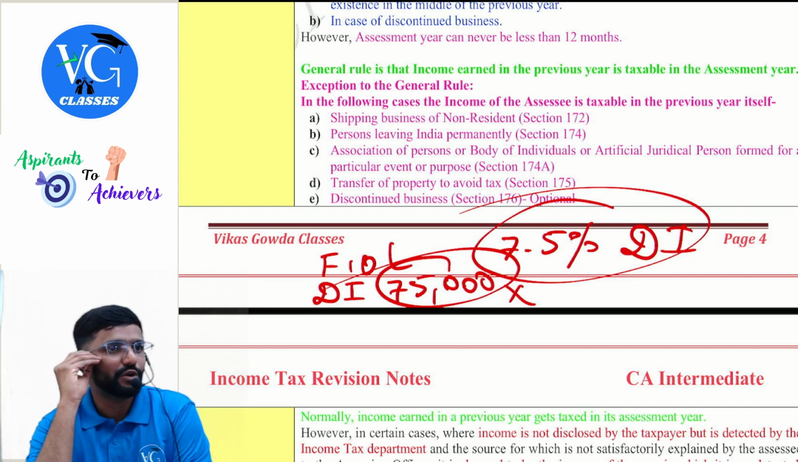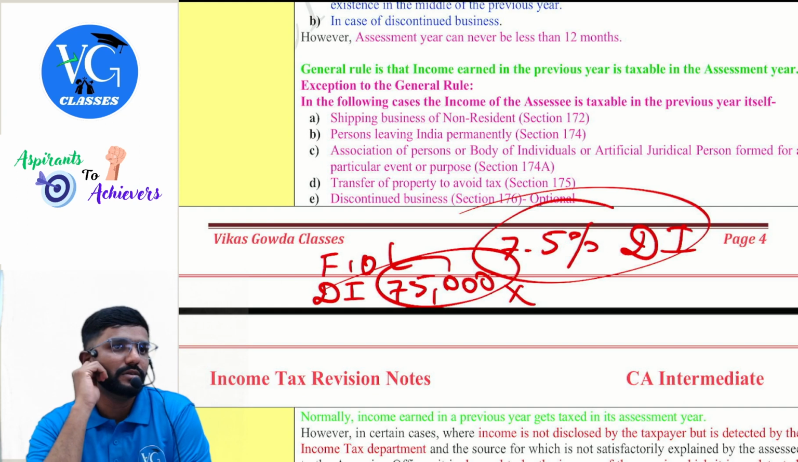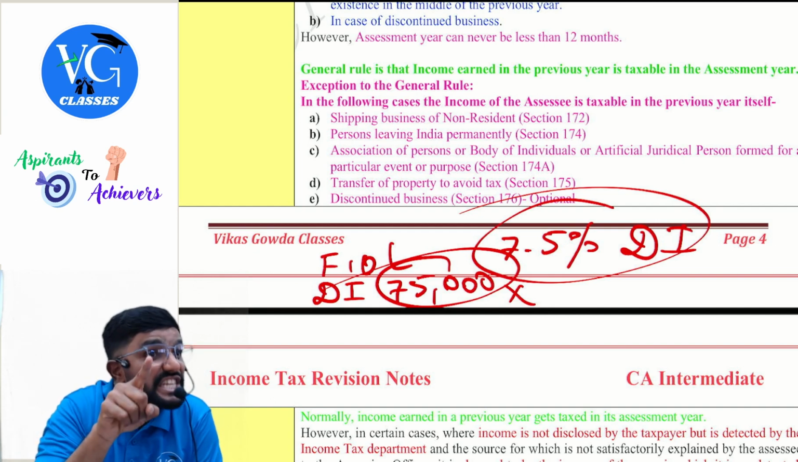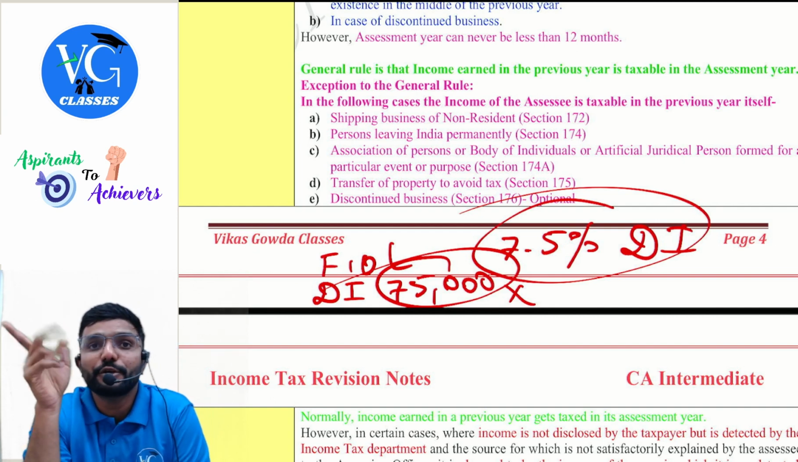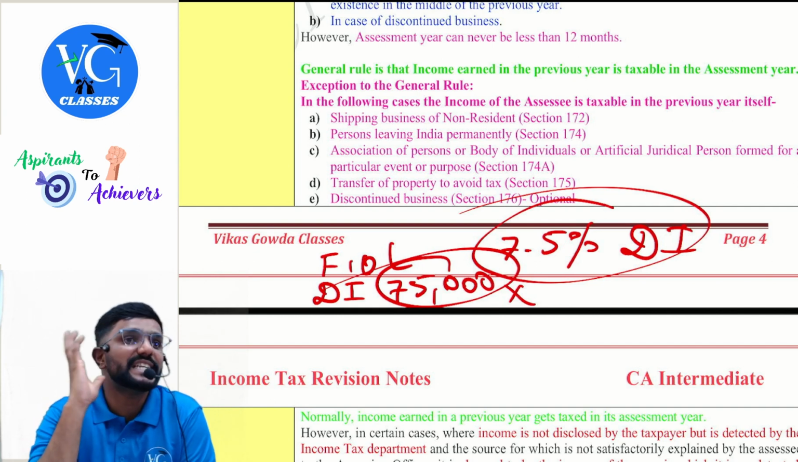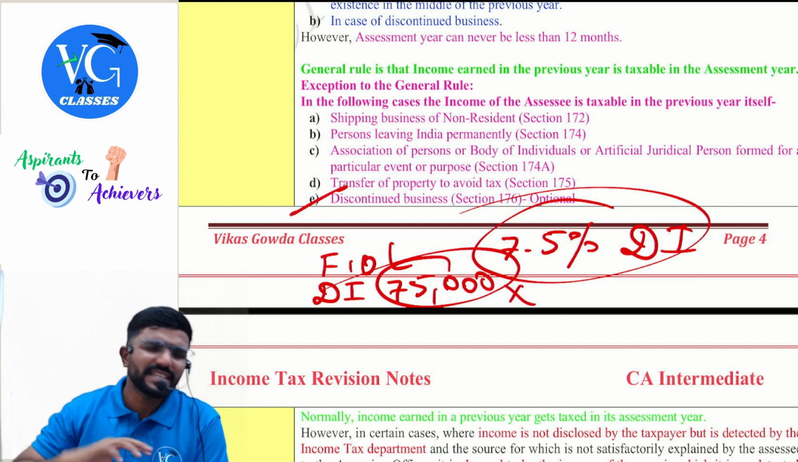Discontinued means completely shut down, guys. Liquidated. Now I am shutting down my operation on 31st December. Now, whatever income I earned from 1st April to 31st December, the assessing officer has a choice, discretion. He can ask me to pay tax in the previous year only, or else he can wait till assessment year also. He has a discretion. Only in the last case, he has a discretion. Why is that, sir?